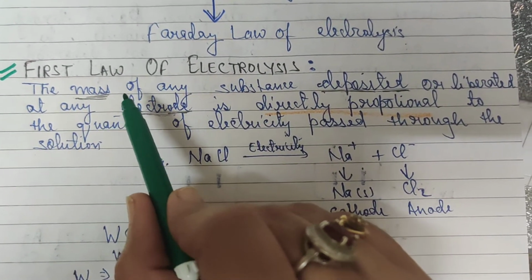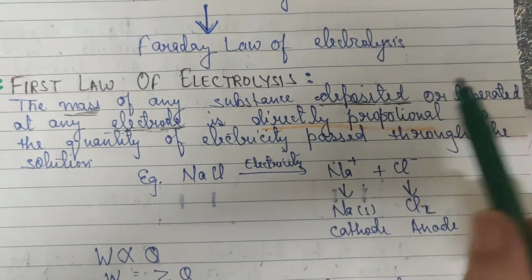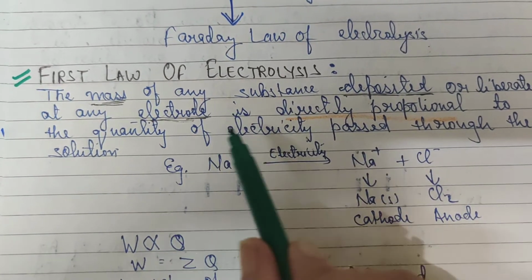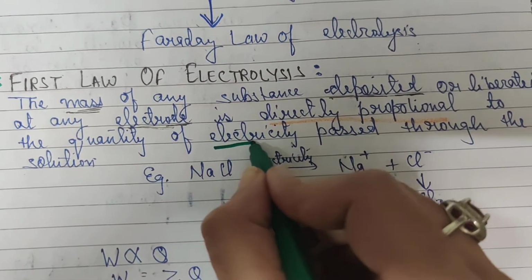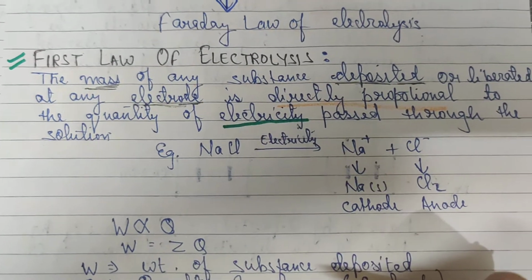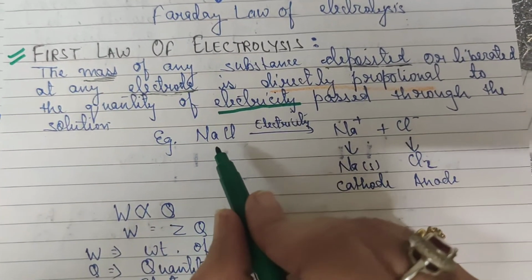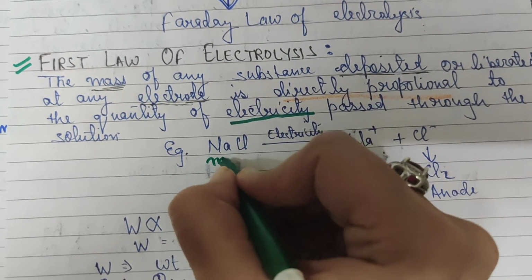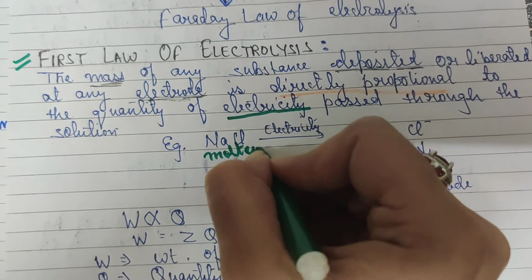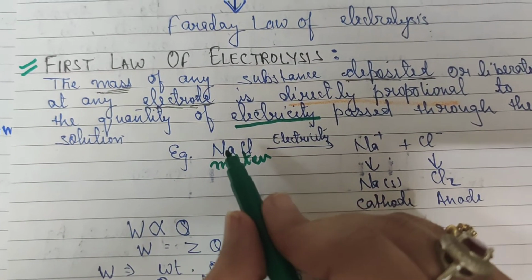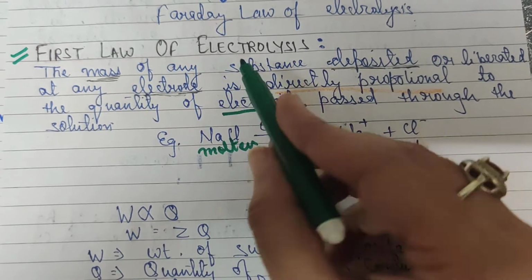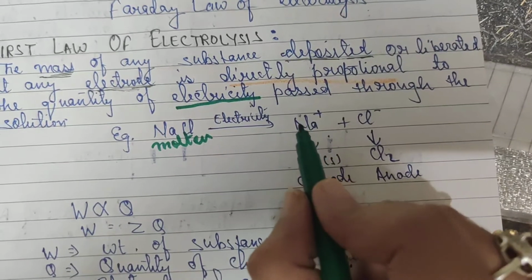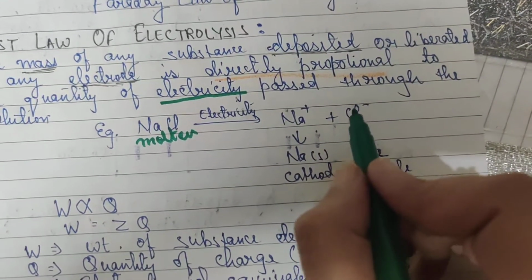It states that the mass of any substance deposited or liberated at any electrode, that is anode or cathode, is directly proportional to the quantity of electricity passed through the electrolytic solution. A simple example is mentioned here: electrolysis of molten NaCl. If you remember from your past classes, electrolysis of NaCl can take place either in molten state or in aqueous state. So when electric current is passed through this, Na+ is formed at one electrode and Cl- is formed at another electrode.